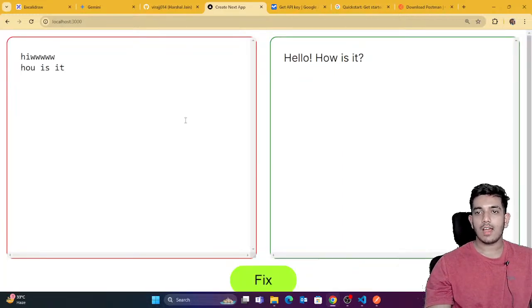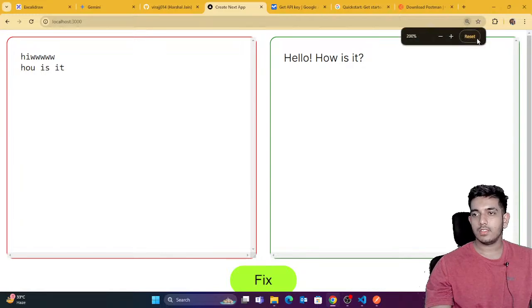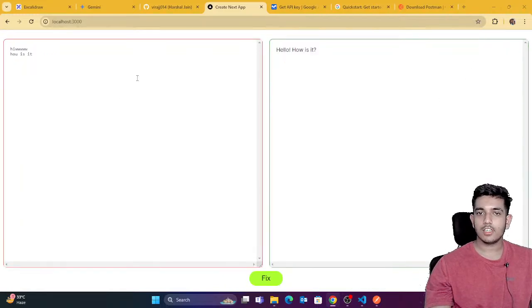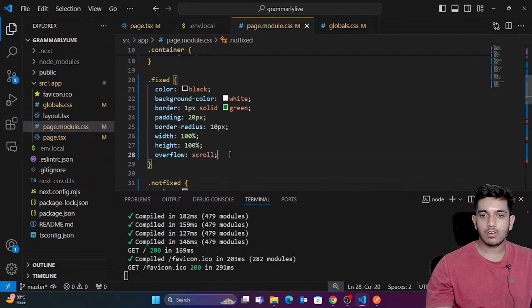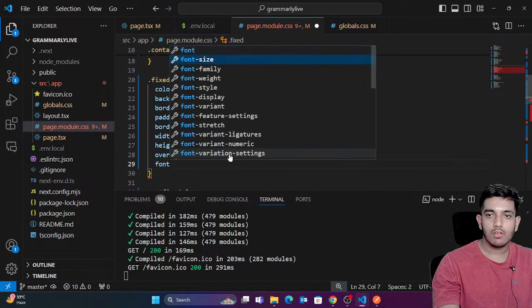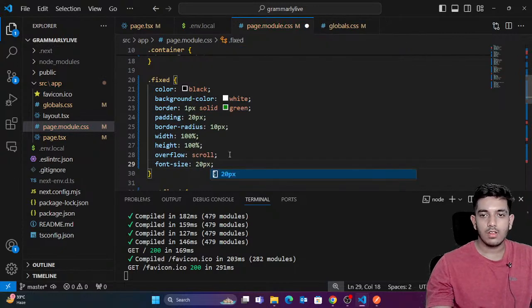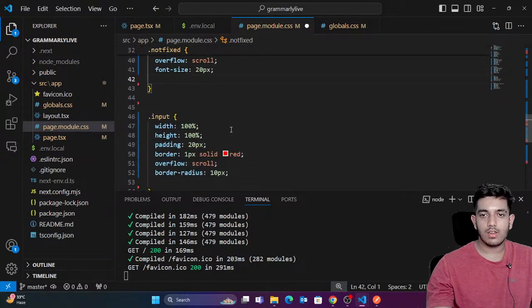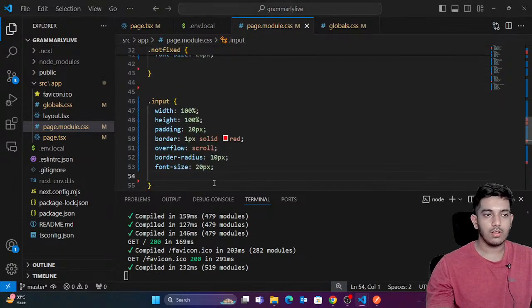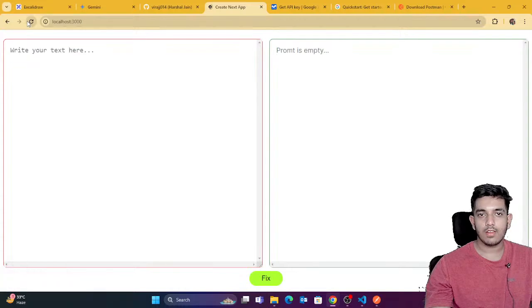Okay, so you can see that this application is done. Let me just resize this. Yeah, you can see that the application is done. You can increase the font size if you want. Let me just increase the font size a bit. Font size is around 20 pixels, and fixed is also 20, input is also 20. Okay, let's see. So you can see, yeah, now it looks great.